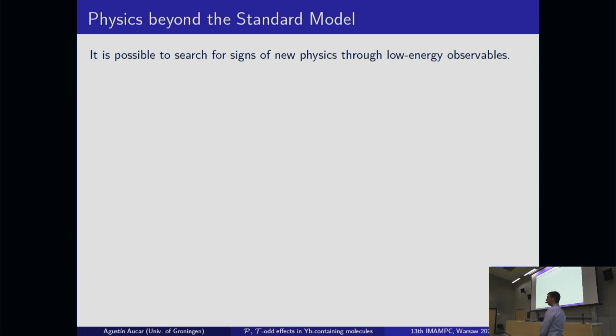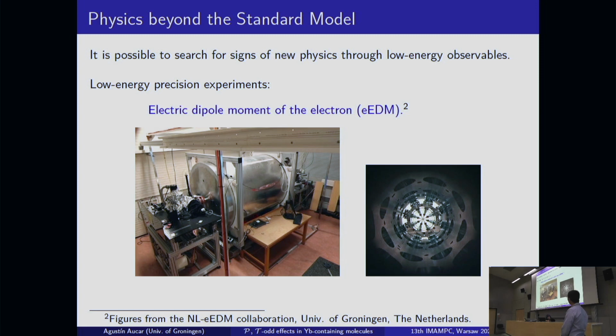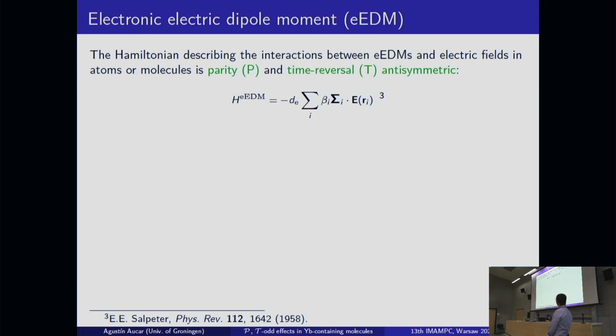So it is possible for us to search for physics beyond the standard model, not only using high energy physics, but also using low energy precision experiments, for example, by searching for the electric dipole moment of the electron using molecules. And this is a project that is, for example, carried out currently at the University of Groningen. So what is the theory behind this kind of searches?